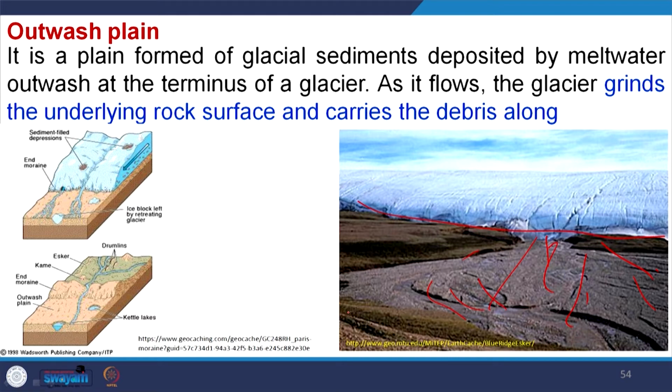It is a plain formed of glacial sediments deposited by meltwater outwash at the terminus of the glacier. As it flows, the glacier grinds the underlying rock surface and carries the debris along. So, these glacial debris are redistributed by fluvial action, this is the outwash plain.